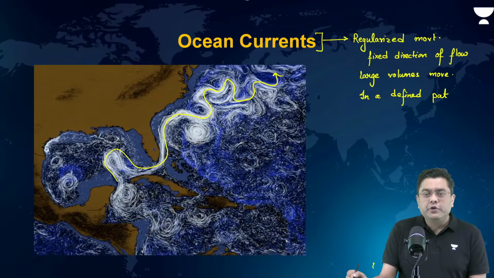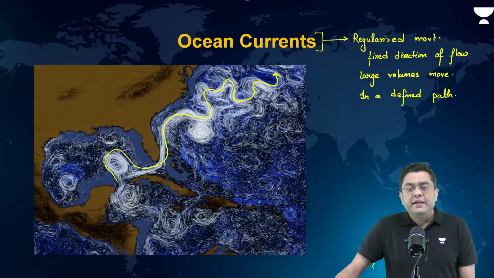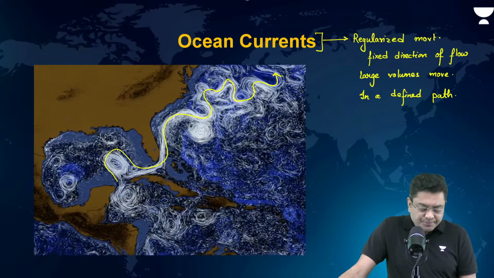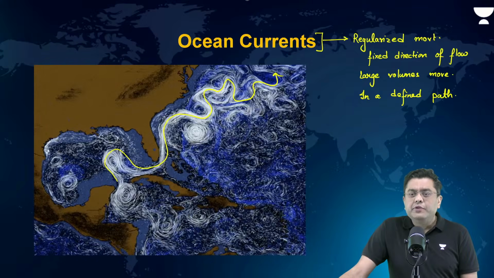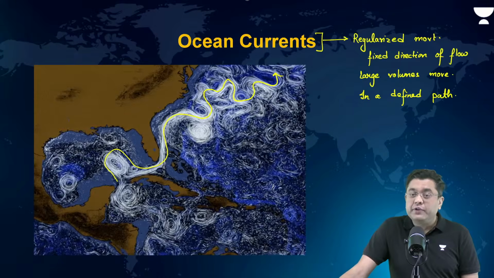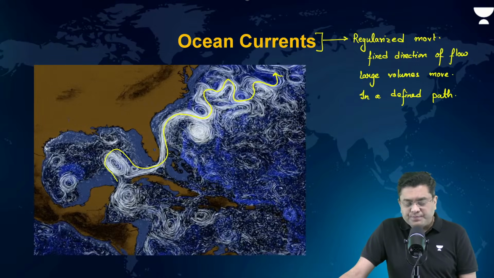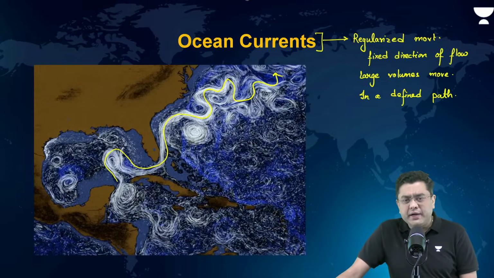What you observe on your screen is the eastern coast of North America. And here, this is one of the strongest ocean currents across the planet Earth, that is known as your Gulf Stream. So that is the case of ocean currents.